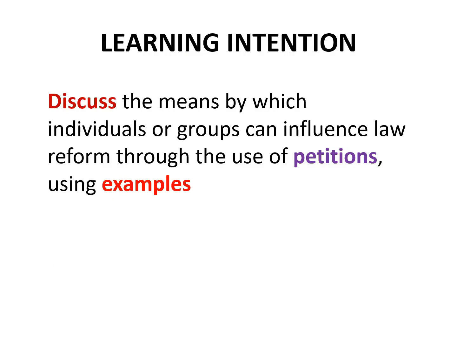As a result of watching and taking notes on this video, you should now be able to discuss the means by which individuals or groups can influence law reform through the use of petitions, using examples. In this video, I have given you the example of the live animal export and climate change petitions, and in class I will give you some additional examples. Don't forget to read the pages from the textbook referred to on the first slide. And if you find any additional information from that reading that you think is useful, then supplement your Cornell notes with that additional information. Thank you for your attention.